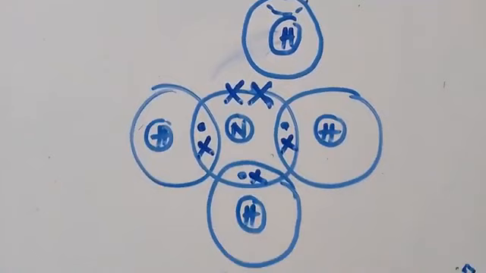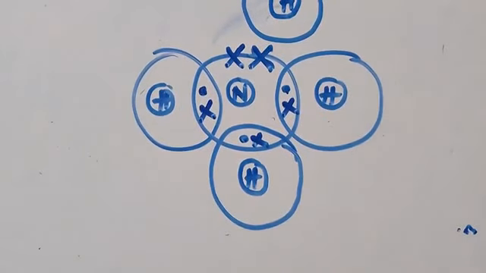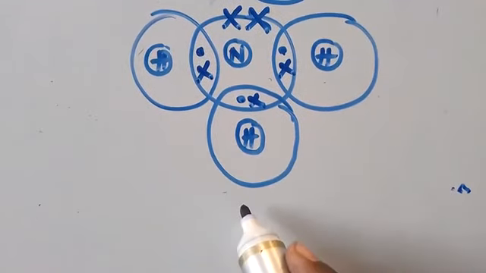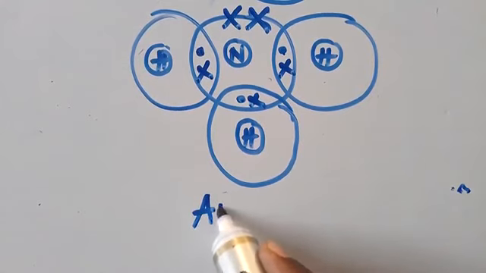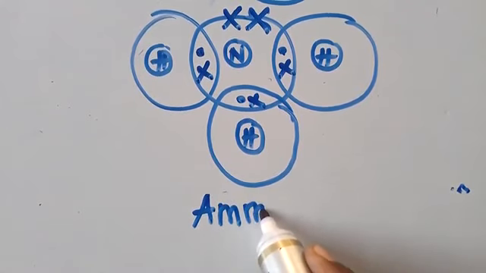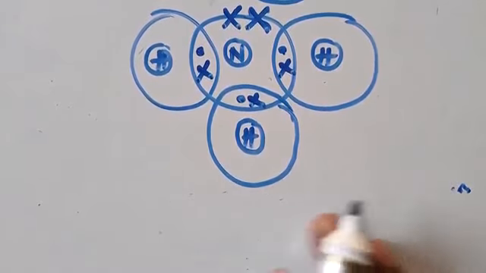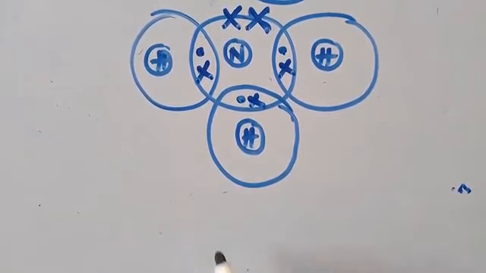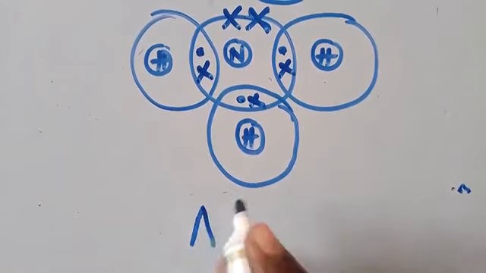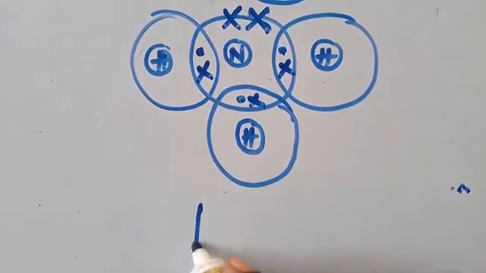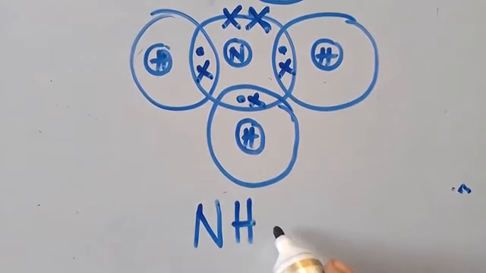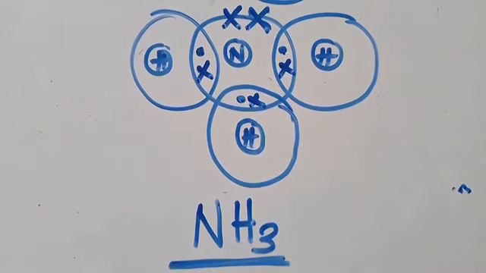So this is a structure for what? Ammonia. So get this. This is the structure for ammonia. Make sure you get this, you understand this. This is ammonia. Have you seen ammonia is like this? NH3. This is ammonia. So make sure you understand this.